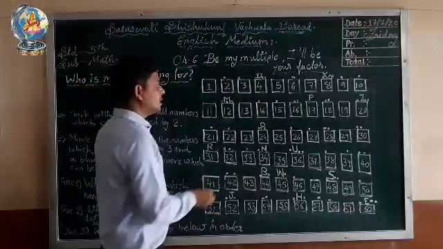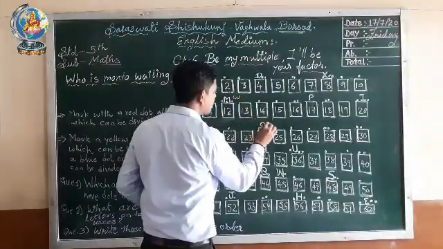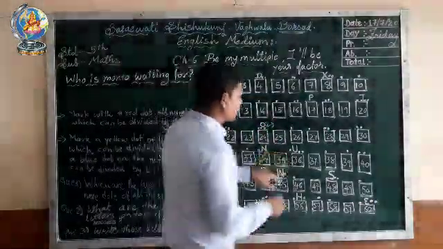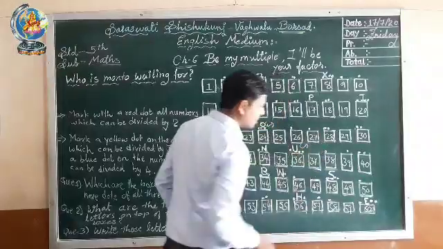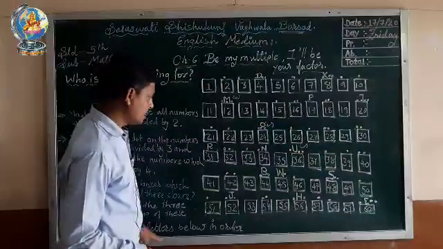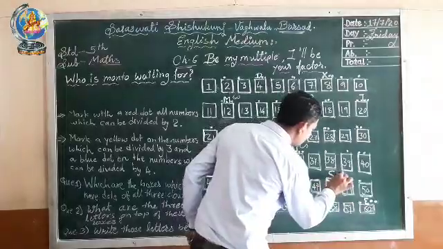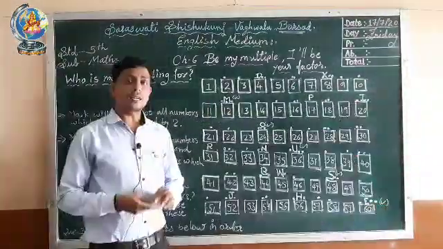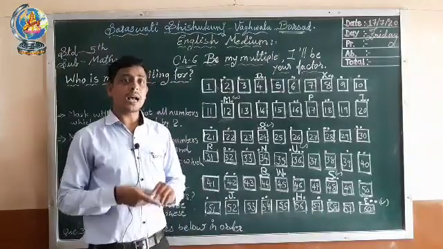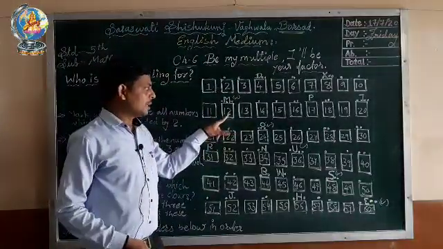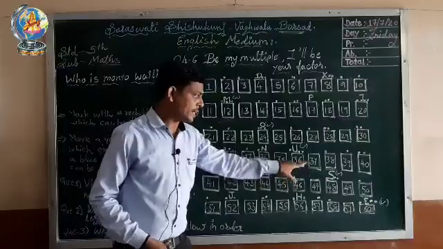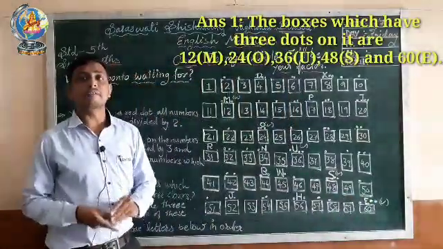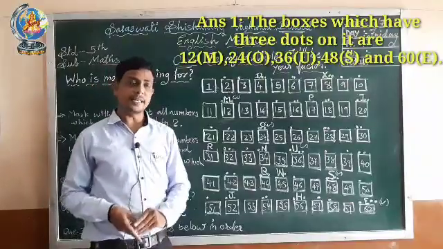They are 12, 24, 36, 48 and last is 60. Numbers which have 3 dots are 12, 24, 36, 48 and 60. So these are the numbers having 3 dots on them.